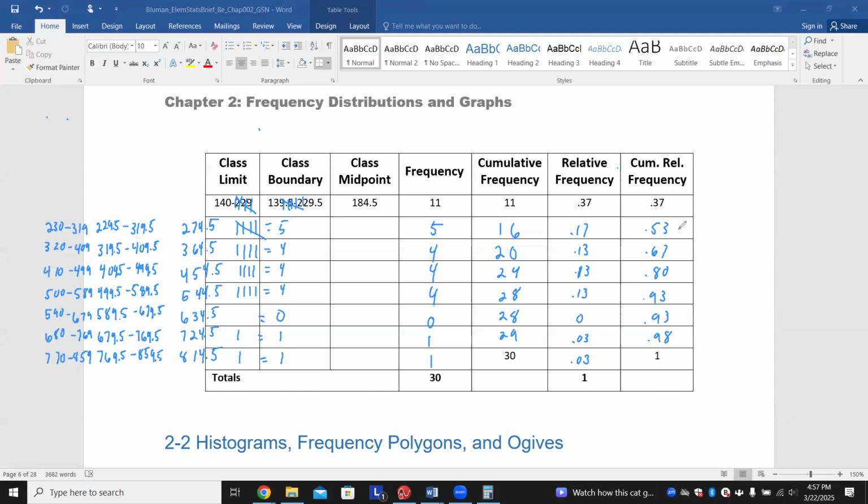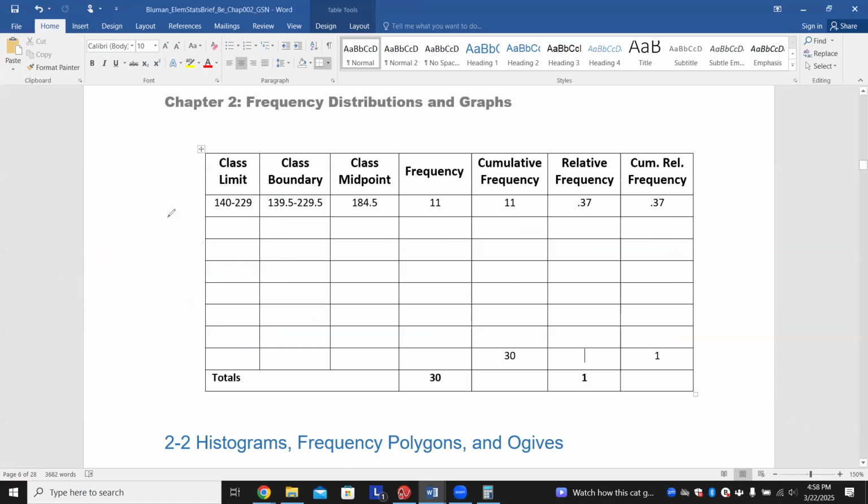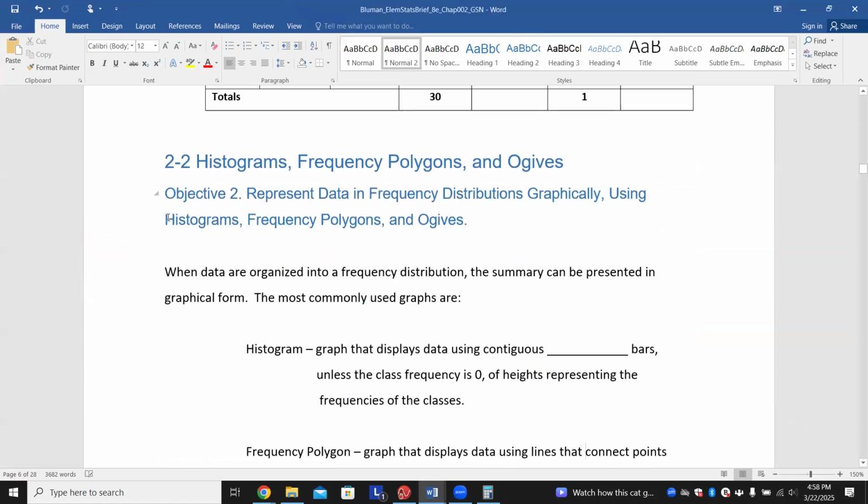All right, so that is how you do a frequency distribution chart. That right there concludes 2.1, but in this video, I'm also going to go over 2.2.